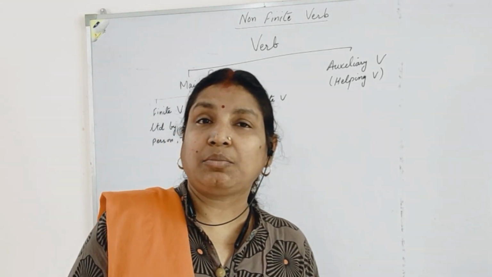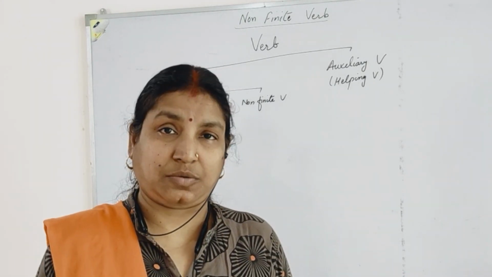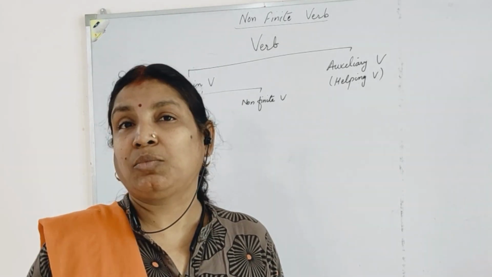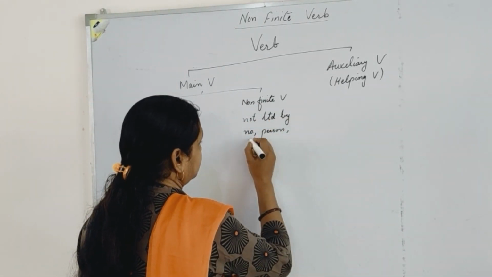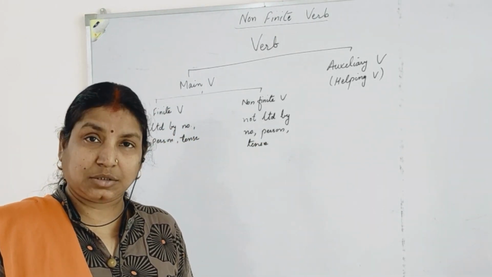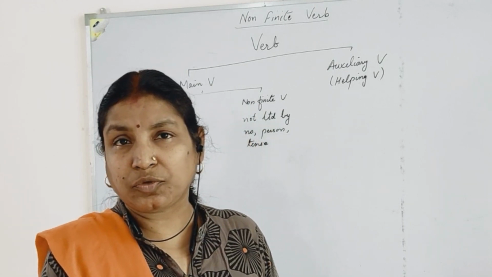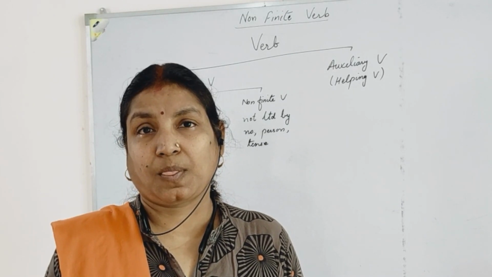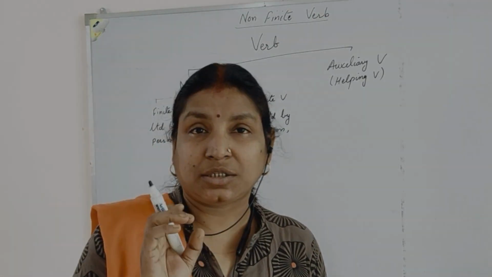What do we mean by limited by number, person or tense? Means these verbs will change according to the subject: the number of the subject, the person of the subject, as well as the time of an action. Whereas a non-finite verb is not limited by number, person or tense. Means the verb will not behave according to the number and person of the subject or the tense of the verb. It is independent of number, person and tense. How is it? Let's see.